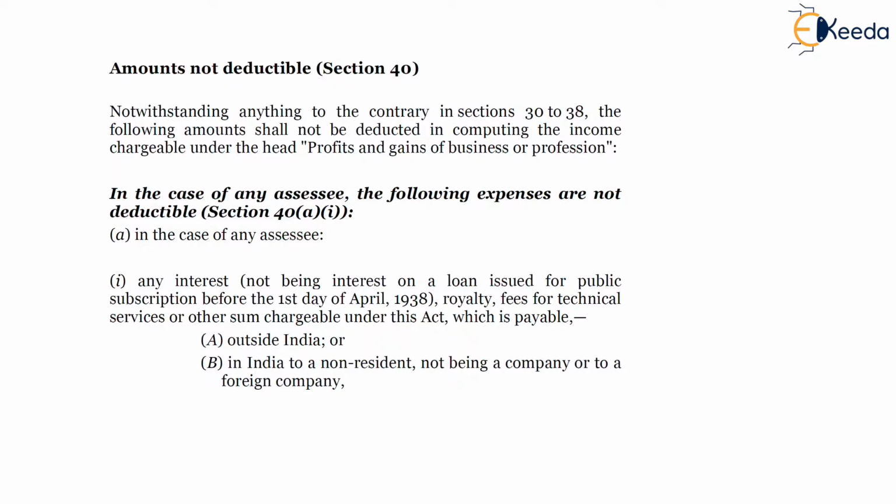So the important part over here is that taxes should be deducted. When are the taxes deducted? If taxes are deducted in the relevant previous year and payment is made before filing return of income, then expenditure will be allowed in the relevant previous year. Else, if taxes are deducted in the succeeding previous year and even taxes are paid in the succeeding previous year, maybe before filing of return of income or not, then expenditure deduction will be allowed in the succeeding previous year only.